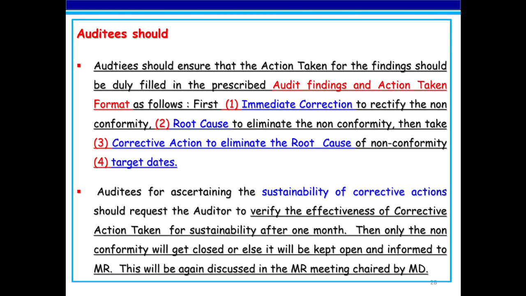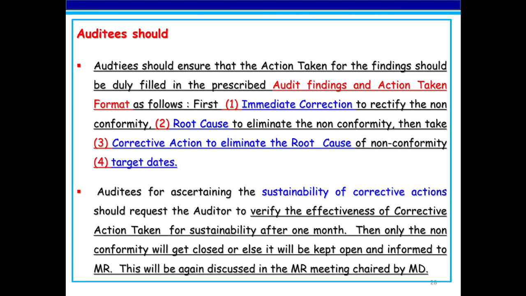Auditee should ensure that the action taken for the findings is duly filled in the prescribed audit findings and action taken format as follows. First thing is immediate correction to rectify the non-conformity, then root cause of the non-conformity, then corrective action to eliminate the root cause of the non-conformity. Last is the target date.